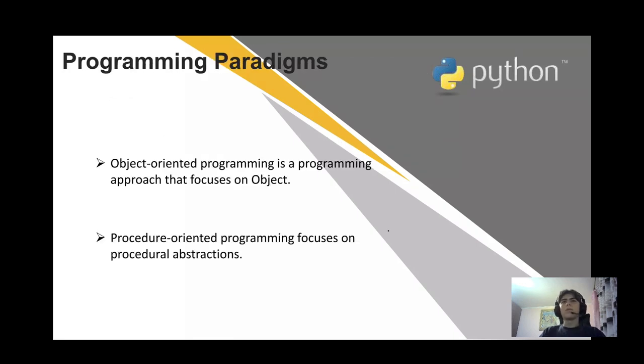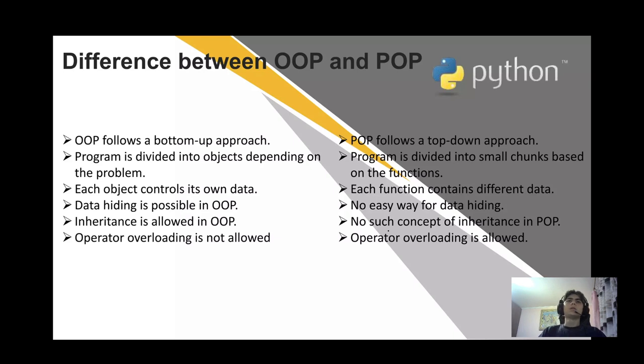Programming paradigms. Object-oriented programming is a programming approach that focuses on objects. Procedure-oriented programming focuses on procedural abstractions. So, what is the difference between OOP and POP? OOP follows a bottom-up approach.